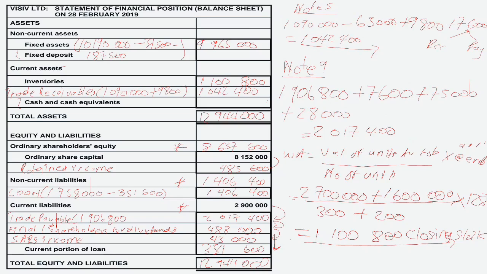When you calculate the value of your current assets, you take current liabilities, which is 2,900,000, and simply multiply by 0.8. So your current assets are going to be 2,320,000. Therefore, when you calculate your cash equivalents, you take your total current assets minus inventories, and then you minus your receivables.